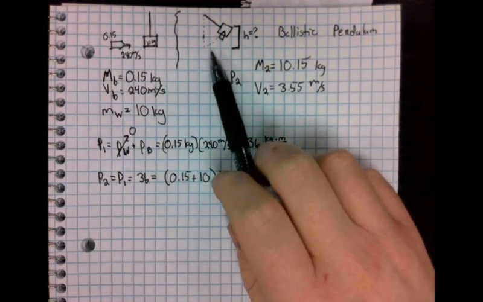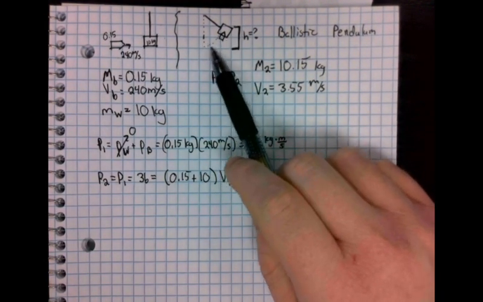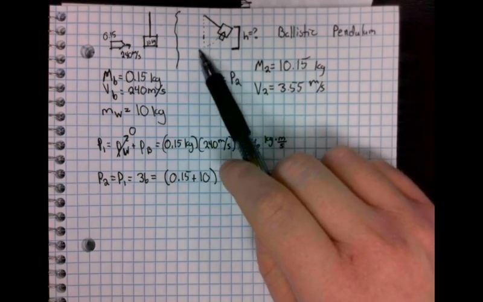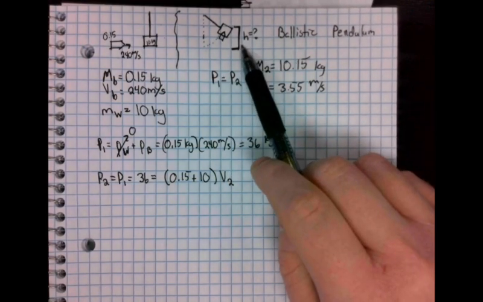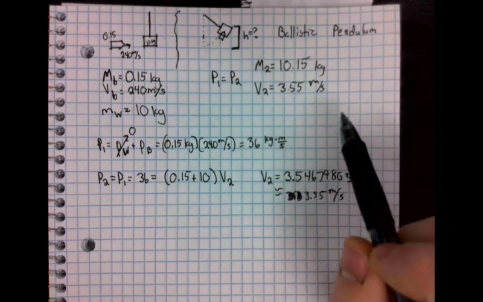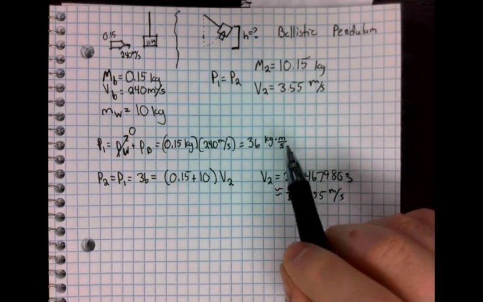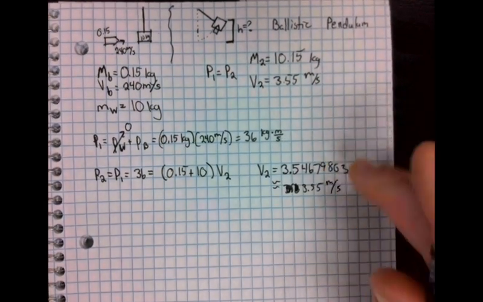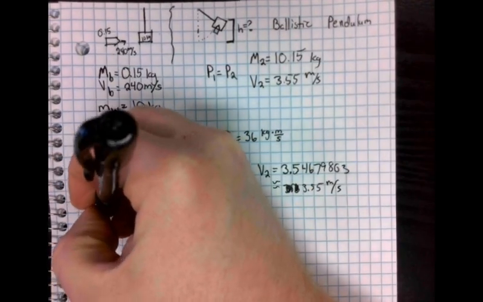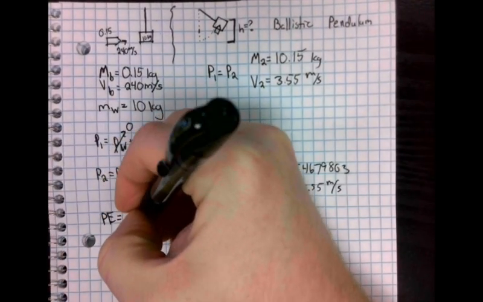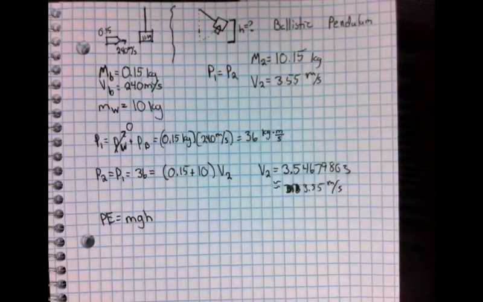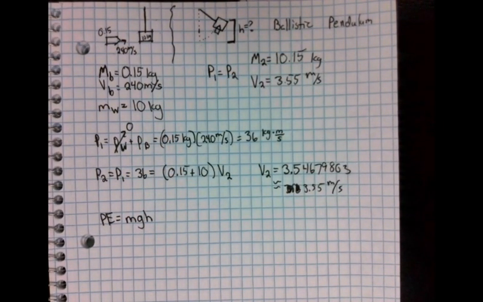Because when this block swings, it is going to go through some amount of change. And notice that we're trying to find a height here. Where in the past have we talked about heights in relationship to energies? Well, we actually know that potential energy is equal to the mass times gravity times the height that an object has been displaced.